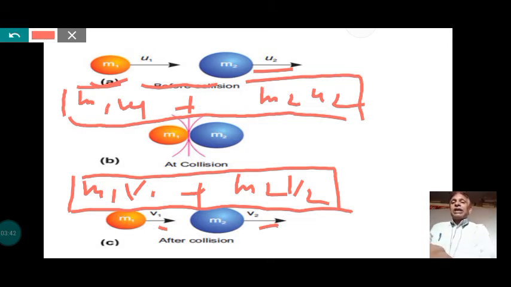Our objective is to prove that the total momentum of the system before collision, m1 u1 plus m2 u2, is equal to the total momentum of the system after collision. We have to prove it in this video.